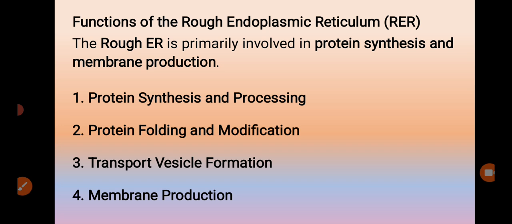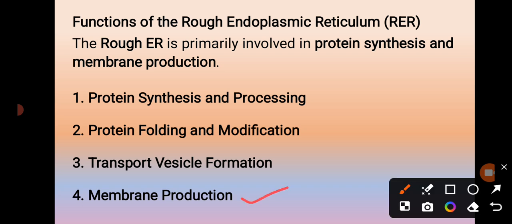That is how transport of vesicles is done. Then membrane production. The rough endoplasmic reticulum also acts as a membrane factory. It produces membrane proteins and phospholipids, the main components of the membrane. These components are added to the endoplasmic reticulum's own membrane, or sent to other parts of the endomembrane system through vesicle transportation.